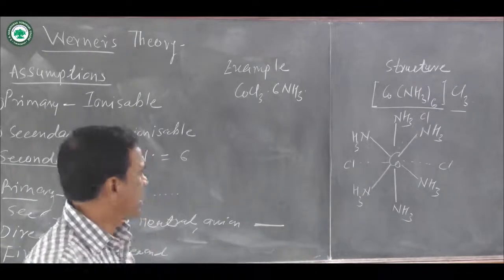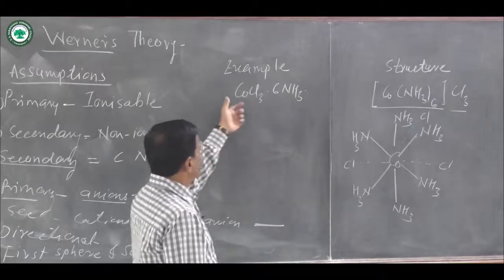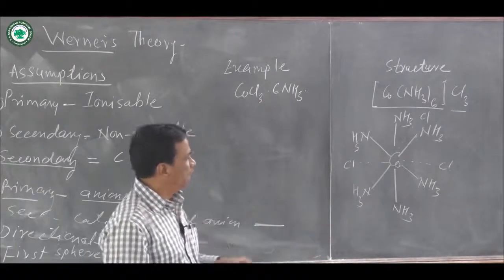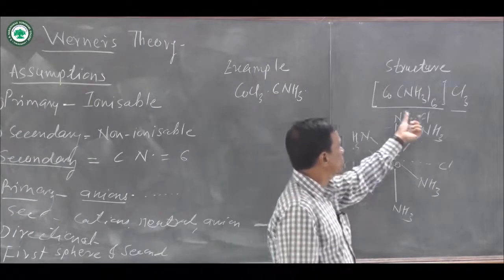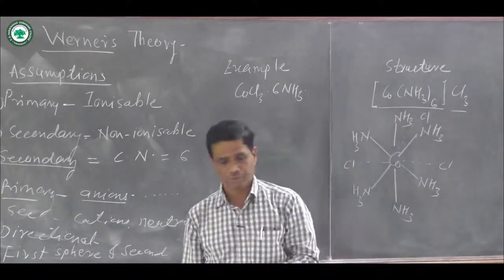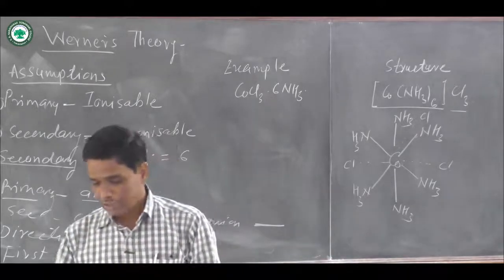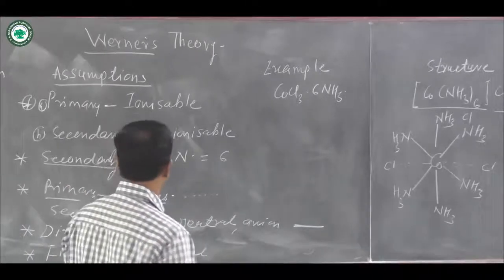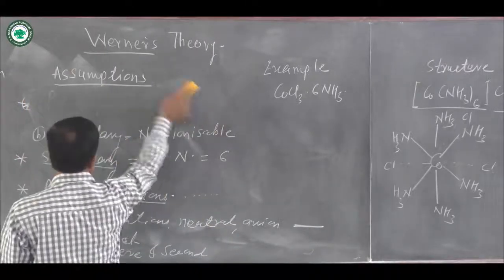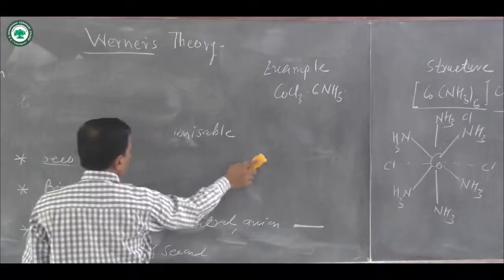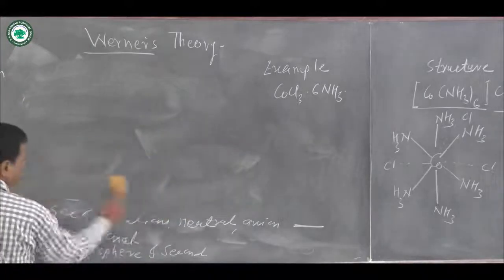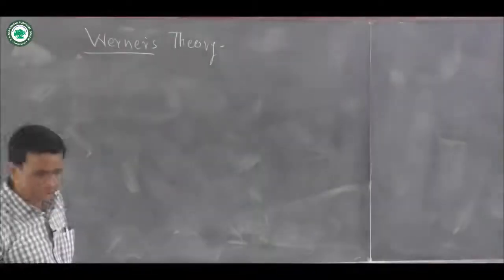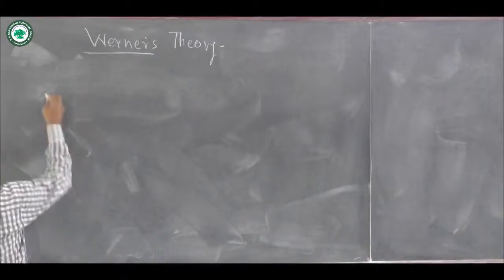And when these assumptions are applied to CoCl3·6NH3, such information is obtained, and this is the structure for [Co(NH3)6]Cl3. Werner also explained his concept of the auxiliary valencies by taking various examples, and these examples are known as illustration for Werner's theory.